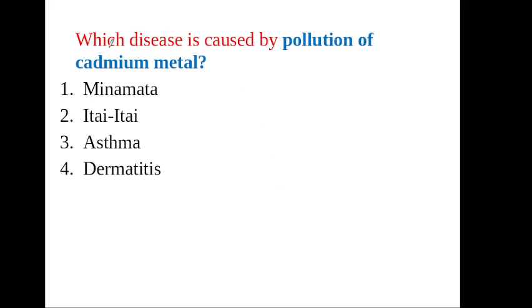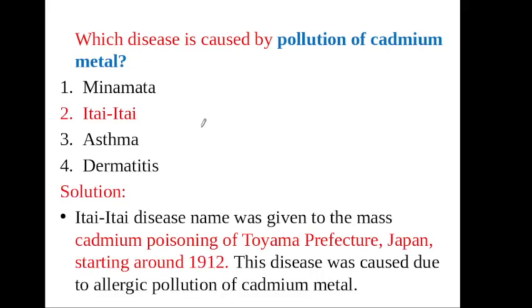This is a very important question. Which disease is caused by the pollution of cadmium metal? Itai-itai disease. This is the name given to the mass cadmium poisoning of Toyama Prefecture, Japan, starting around 1912. This is the cadmium poisoning pollution. Similarly, the Bhopal gas leakage was methyl isocyanate. Here Japan, there Bhopal, India.